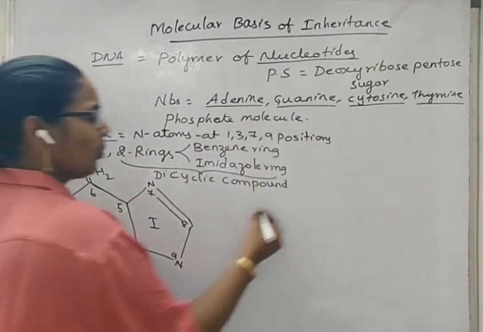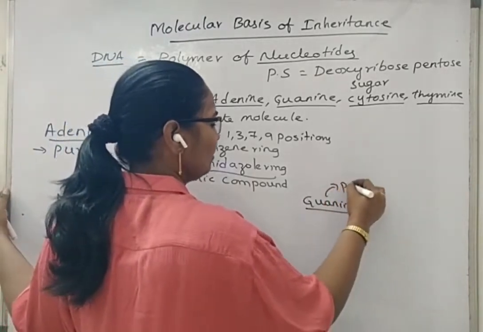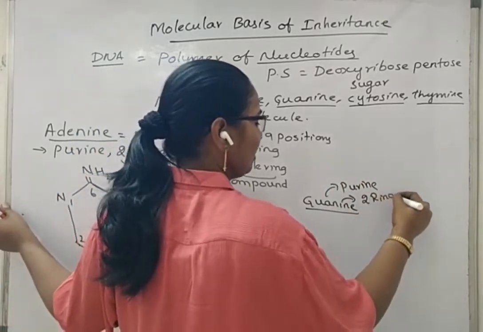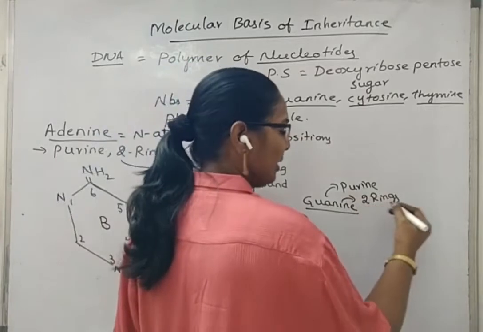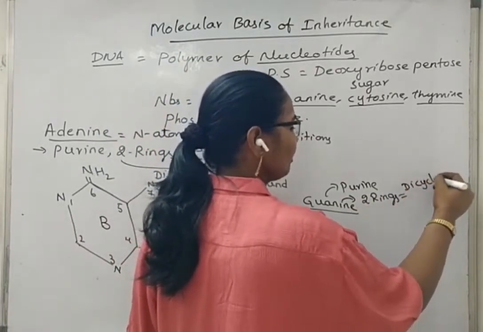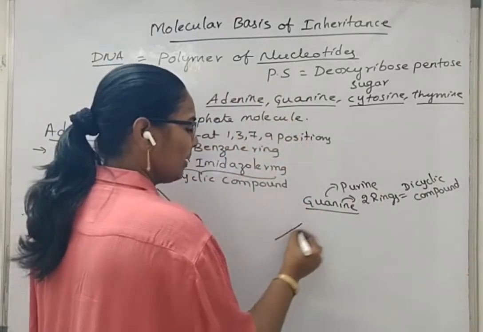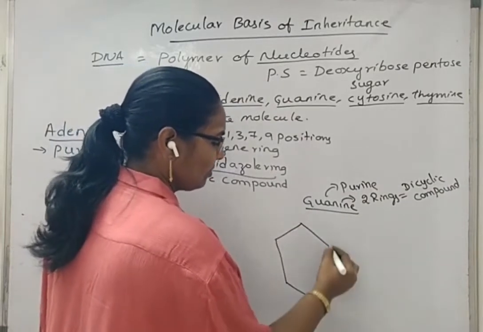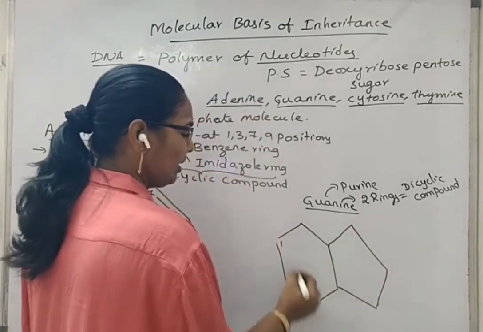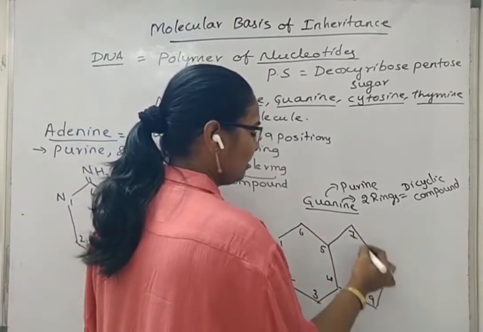Next, about guanine. Guanine is also a purine. It is also made up of two rings, that is one benzene ring and another imidazole ring. It is also called a dicyclic compound. Now, the biochemical structure of guanine with one benzene ring and another imidazole ring, will give numbering 1, 2, 3, 4, 5, 6, 7, 8, 9.